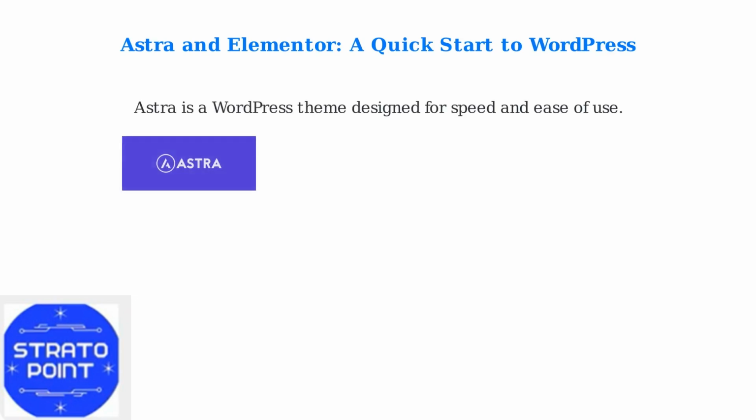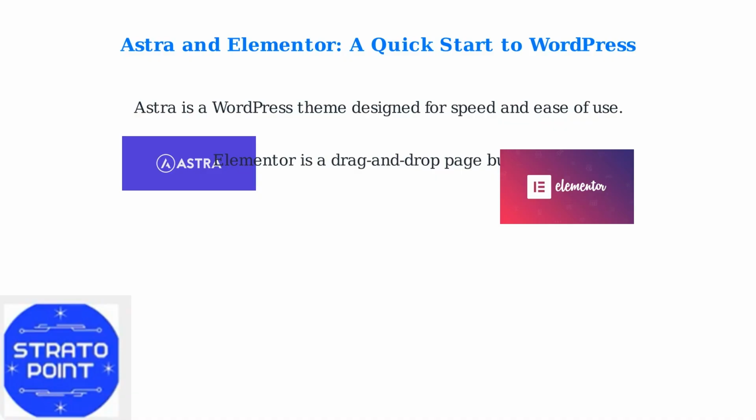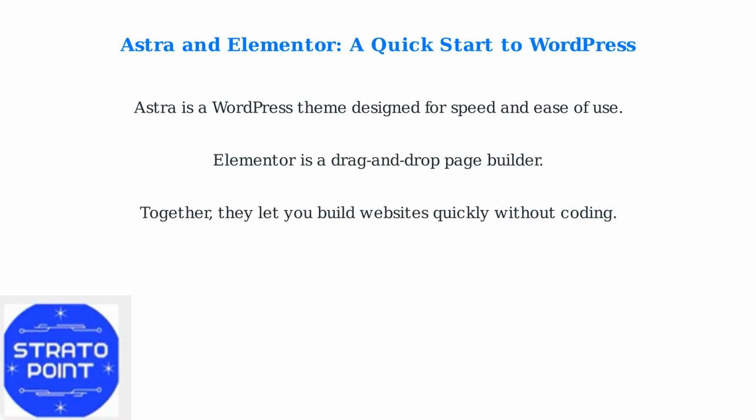Astra is a WordPress theme designed for speed and ease of use. Elementor is a drag and drop page builder. Together, they let you build websites quickly without coding. Install both from the WordPress plugin repository.